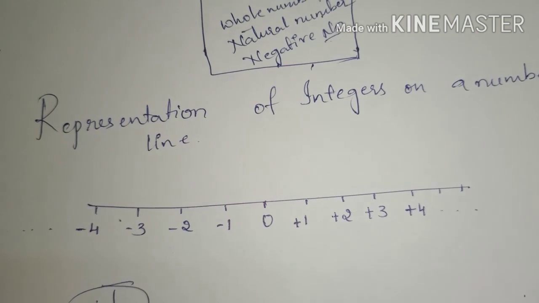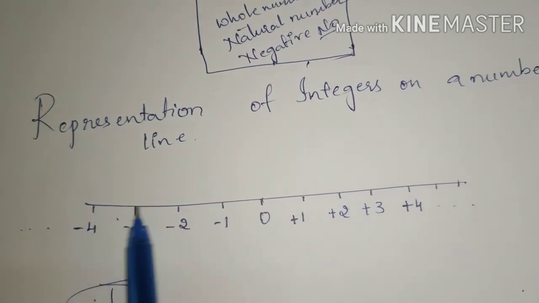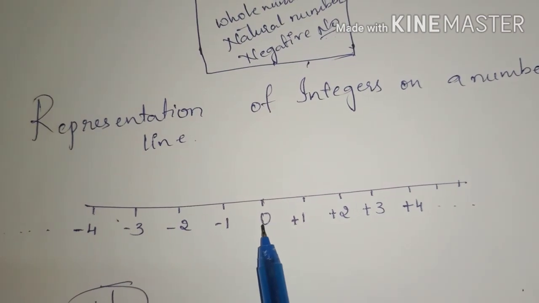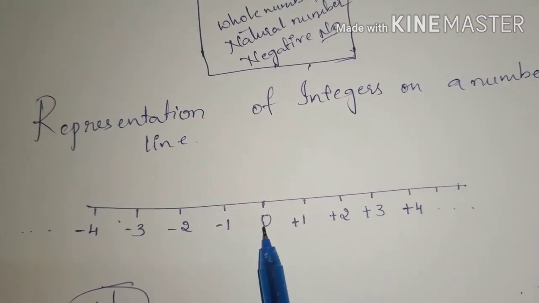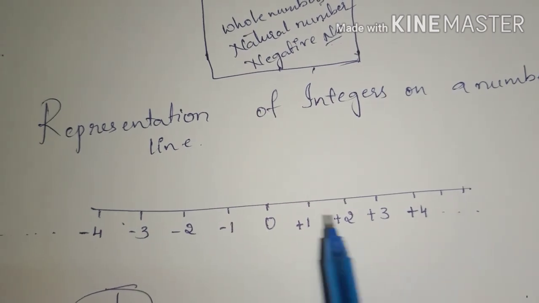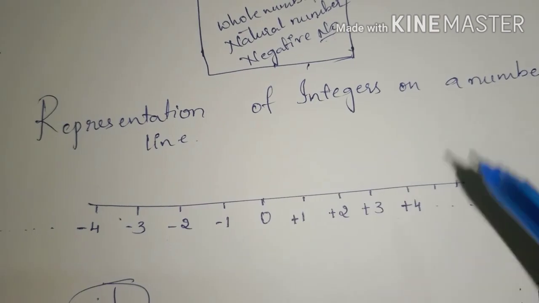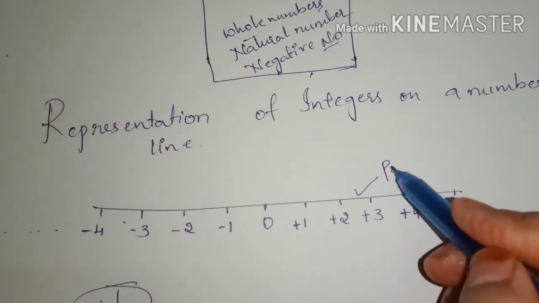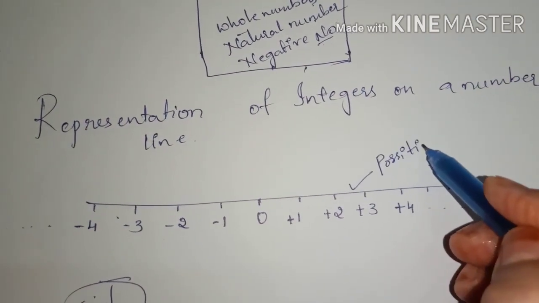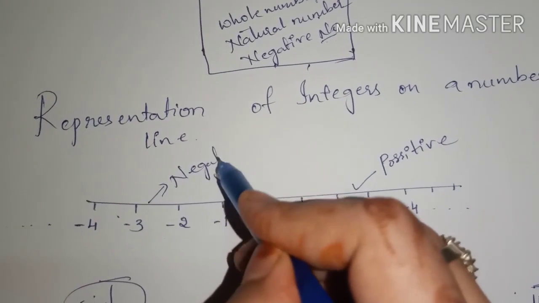Is it clear how to represent integers on a number line? You have to draw a line, mark a point as 0, and the right side of 0 are the positive integers and the left side are negative integers.